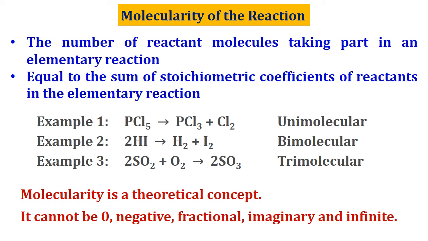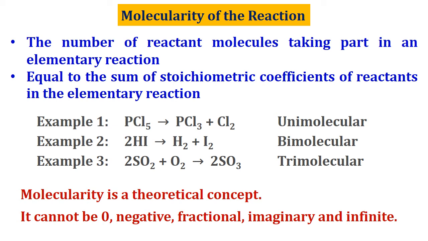So here some examples are given. In the first example, phosphorus pentachloride. Only one reactant and the stoichiometric coefficient is found to be 1. So that reaction we can call an example of a unimolecular reaction. In the second example, 2 moles of hydrogen iodide are involved as reactant. So it is bimolecular.